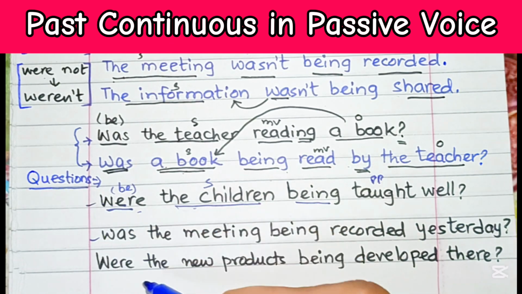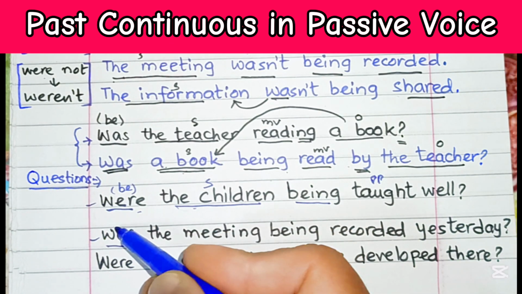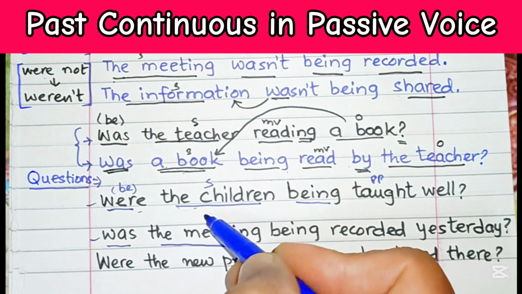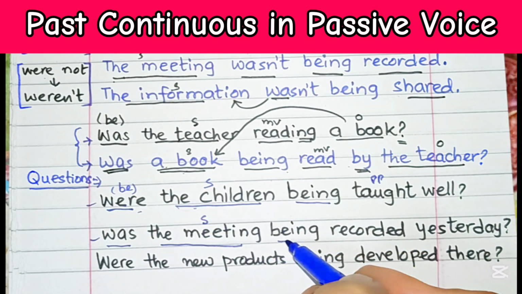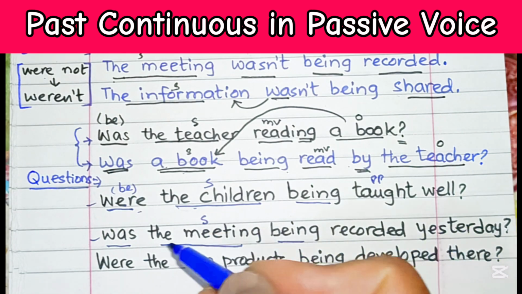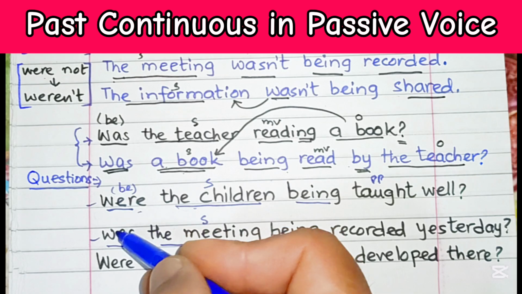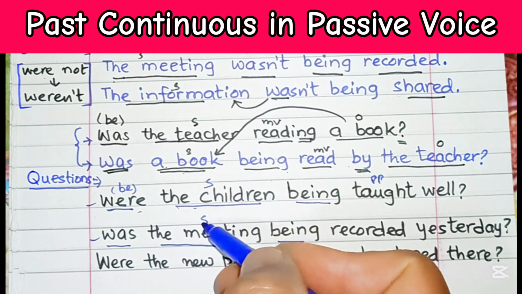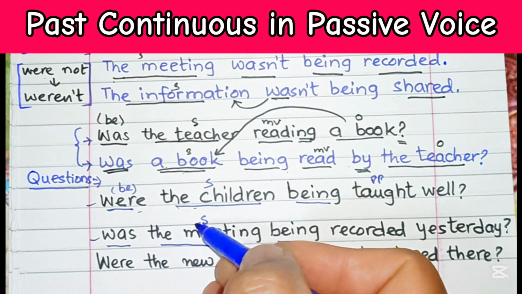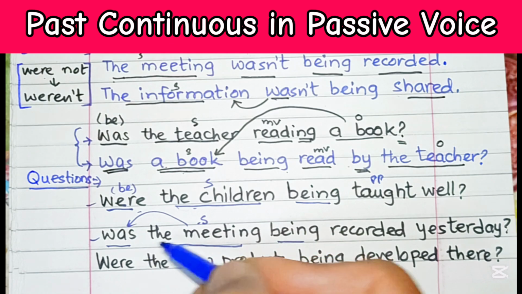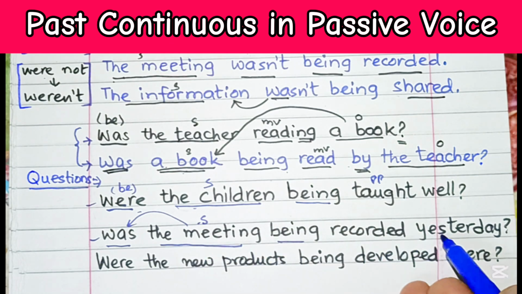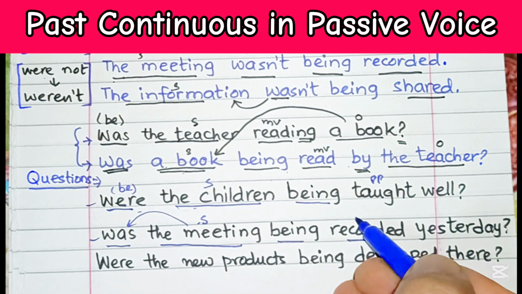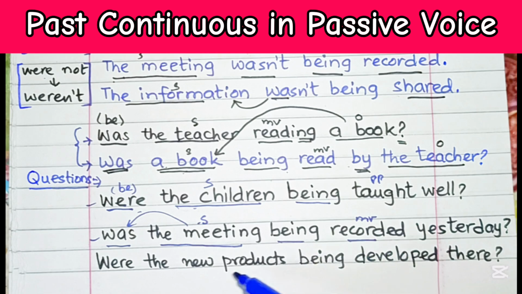Then we have got another example. Was, the verb be, and then this is the subject, the meeting being recorded yesterday. So was is the verb be in past, and it matches the subject, meeting. Was the meeting being recorded yesterday? So this is the main verb in past participle form.